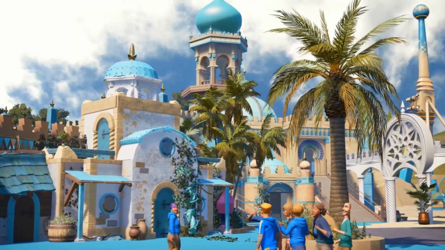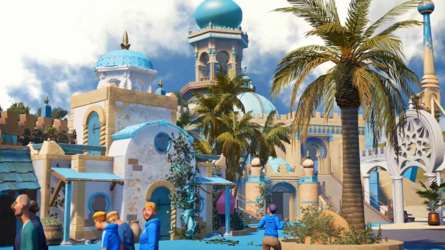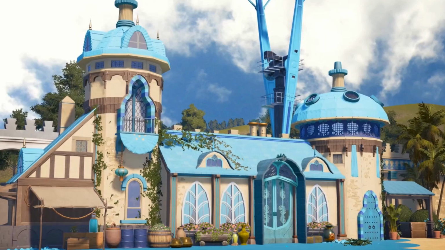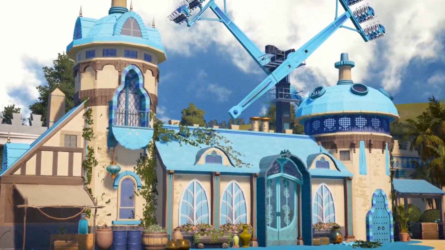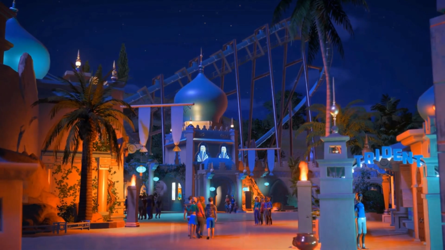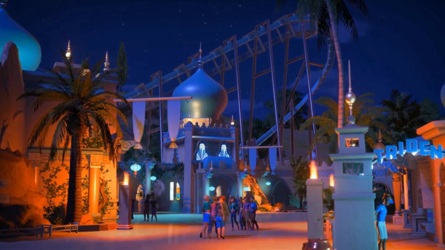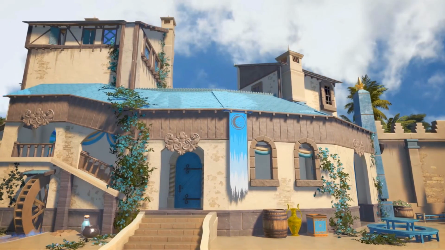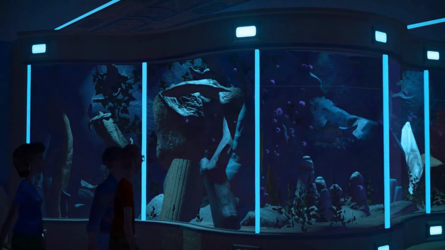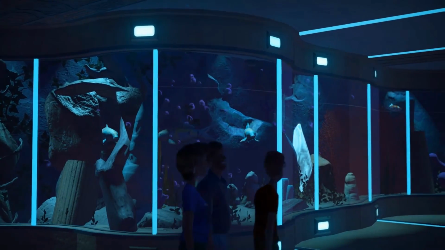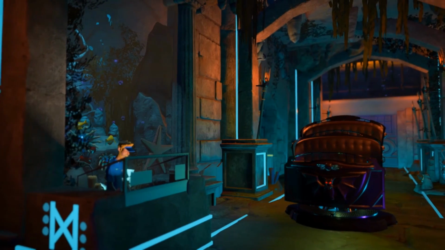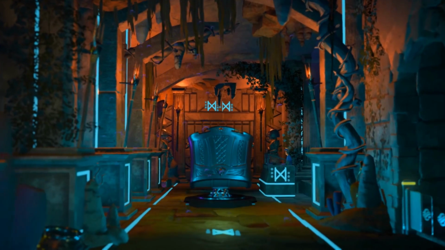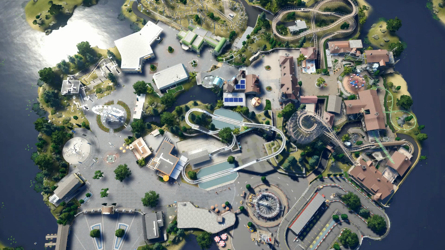To truly captivate our guests and immerse them in a park's world, we must also consider the aesthetic elements of the design. Picture perfect landscapes, for example. Thematic architecture and captivating scenery all play a pivotal role in creating an immersive environment that leaves a lasting impression. In this segment, we'll explore the significance of aesthetic considerations in park design.